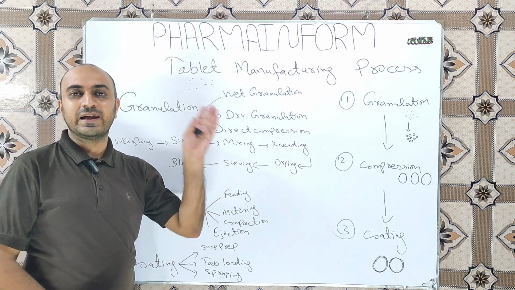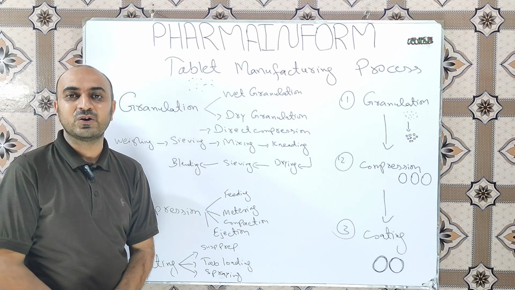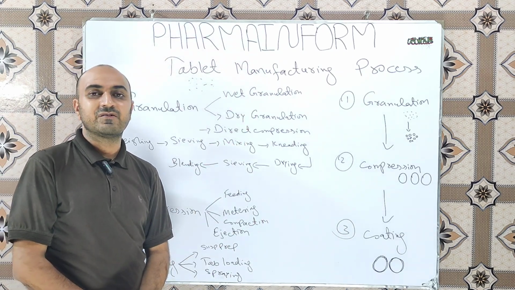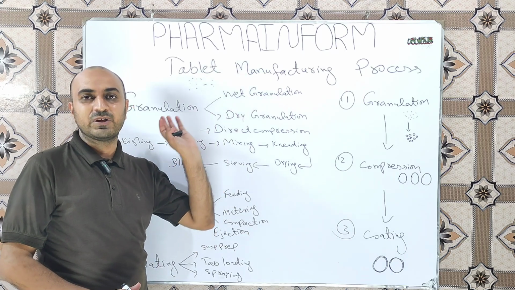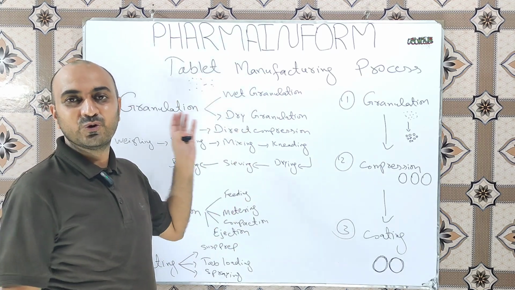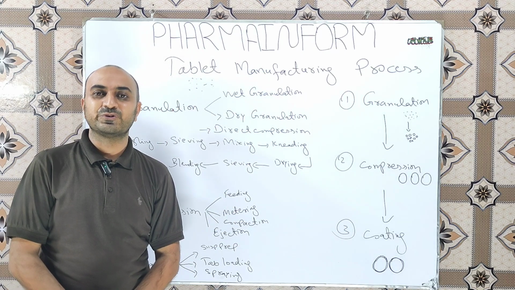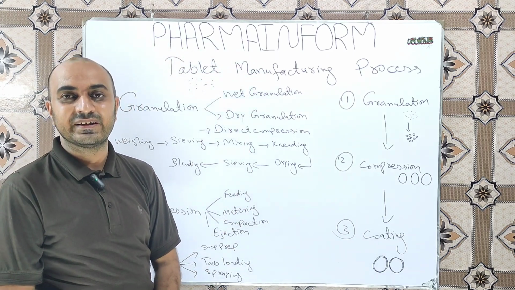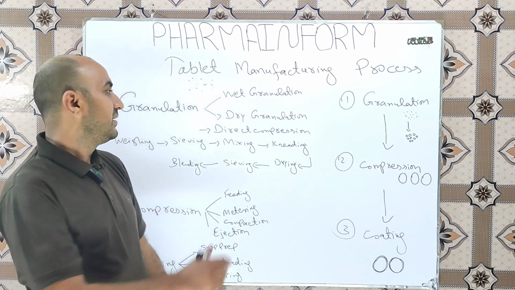If you want to learn all about wet and dry granulation, the links of the videos are given in the description. So wet granulation and dry granulation are two main types of granulation. Wet granulation method is used for those products which are not degraded by moisture and heat, and dry granulation method is used for those products which are degraded by moisture and heat.